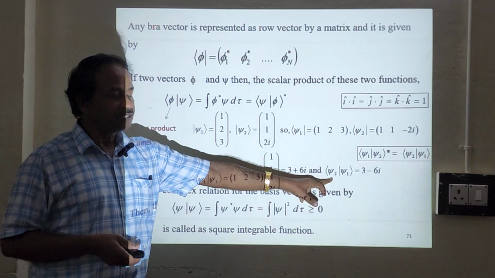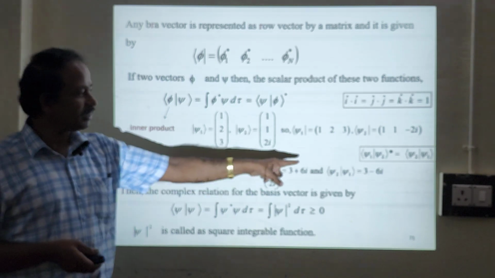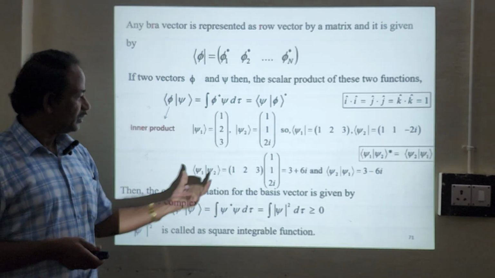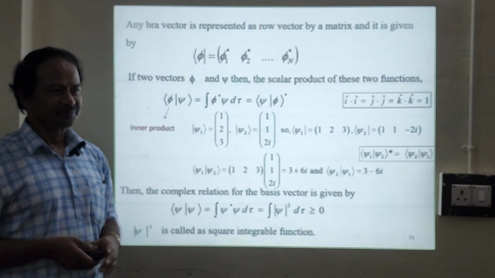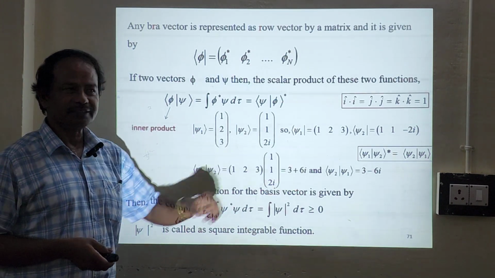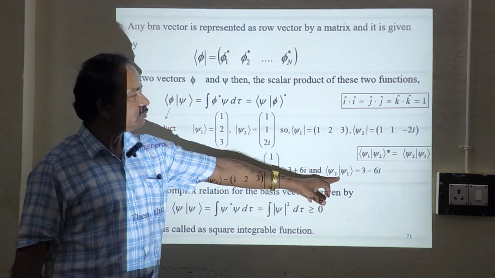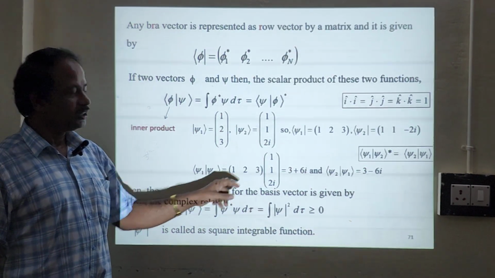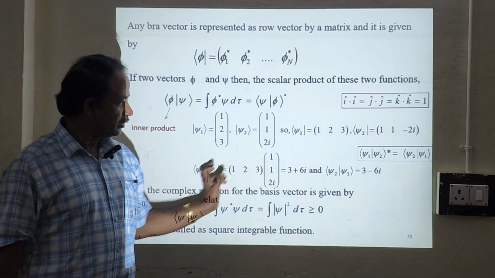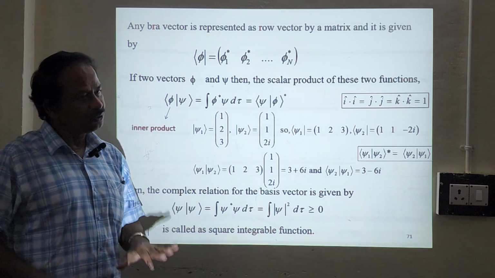Now if you want to calculate ψ2 with ψ1, where here we had ψ1 with ψ2, you just take the complex conjugate of this one, and you will get 3 minus 6i. Is it okay? This is another idea. Or otherwise you can go with the regular operation, take ψ2 and ψ1, do the operation exactly like this, and get the same answer.